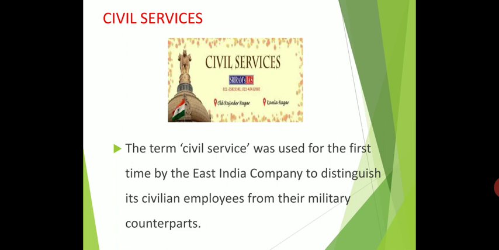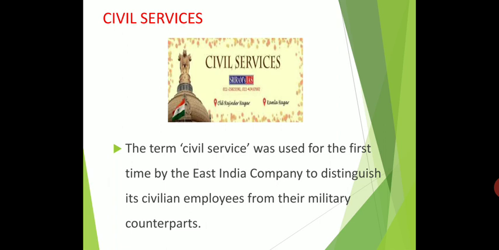Lord Wellesley, who came to India as Governor General in 1798, introduced the idea of suitable training for civil servants in India, for those who were working in the civil services.